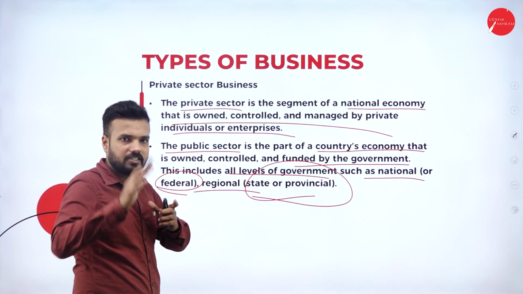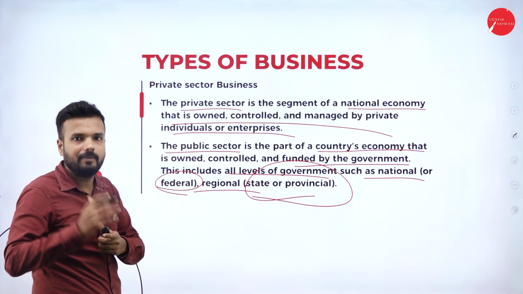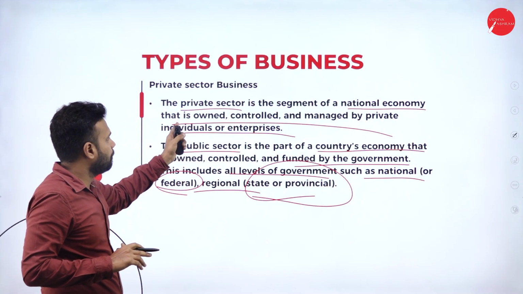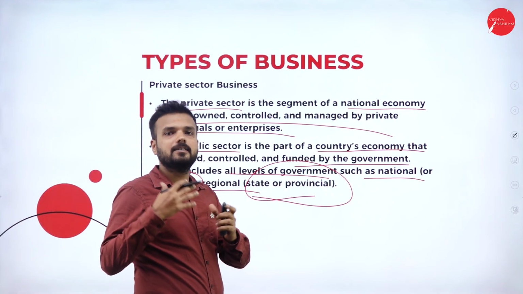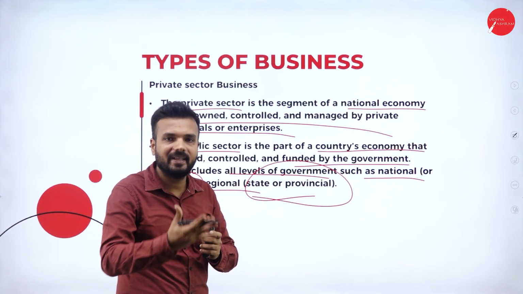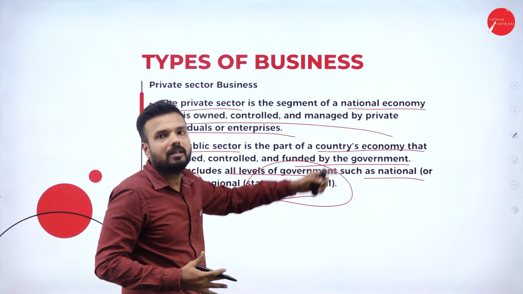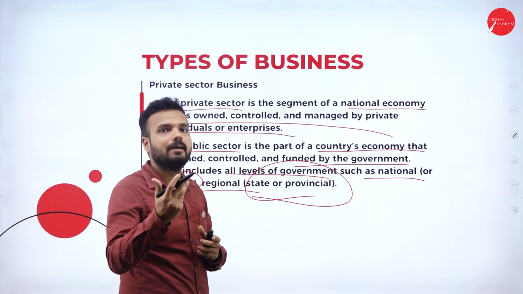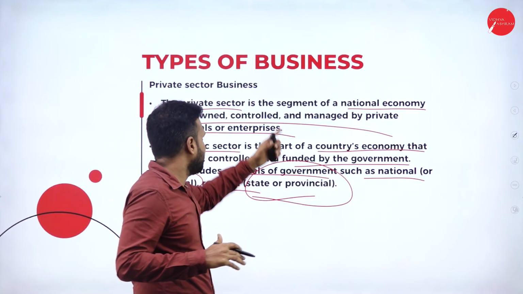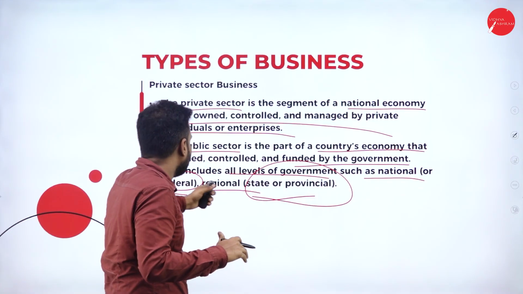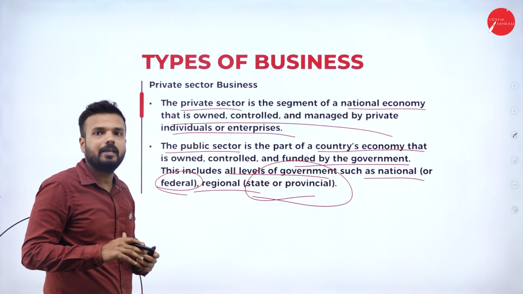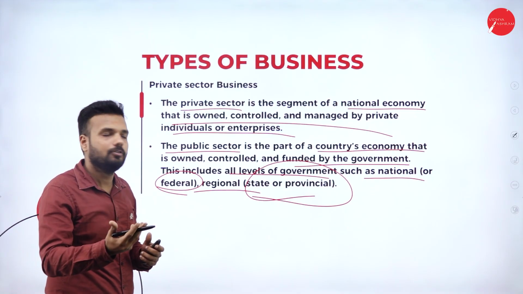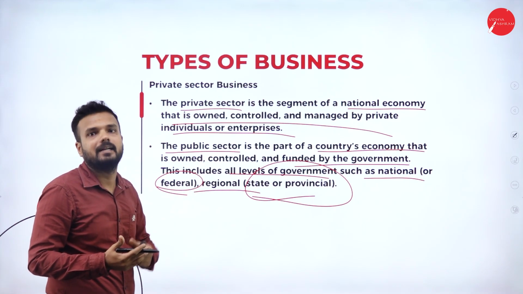Done. So I have just briefly covered this concept. This is a very important topic from the exam point of view. Private sector company, public sector company. Private sector companies are companies which are completely owned, managed and controlled by private people or a private entity, that we call the private sector. There is no interruption or interference of the government when it comes to a private company. When it comes to a public sector company, the entity is completely owned, managed and controlled by the public sector, that is the government.